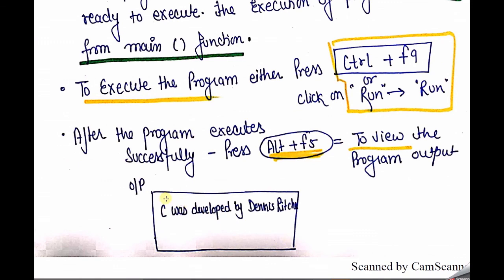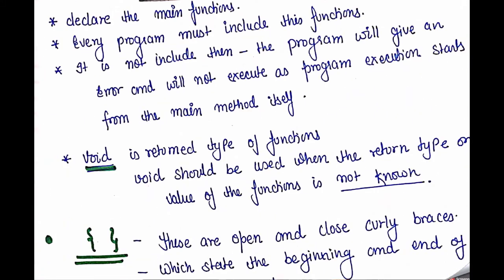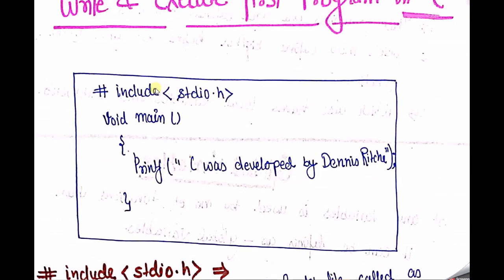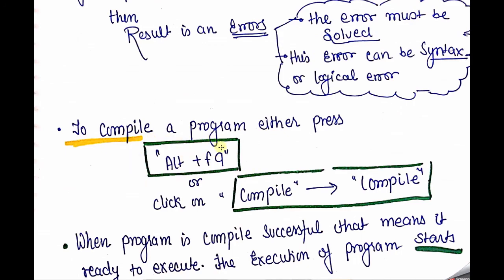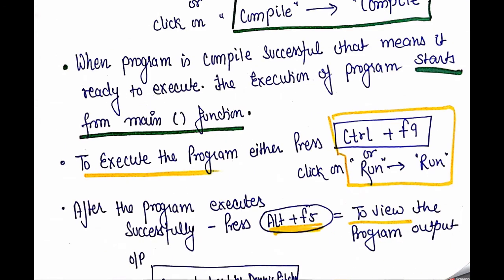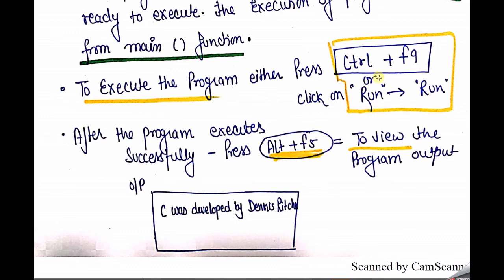So see, the output of our program has been written before this, where I wrote my program. After pressing Alt plus F9 to compile and Ctrl plus F9 to run this program, I saw the lines written on our output device.